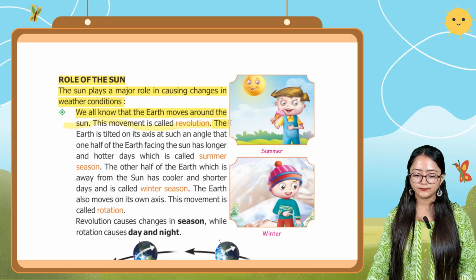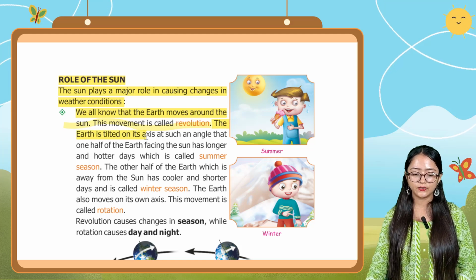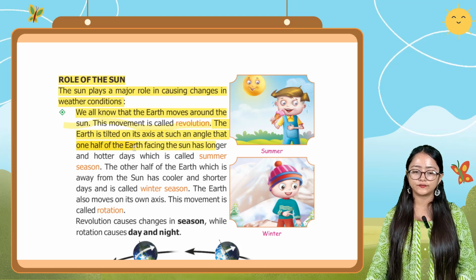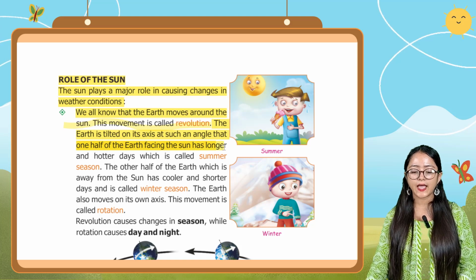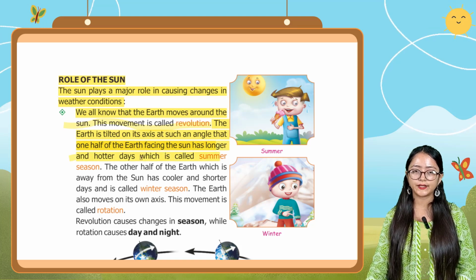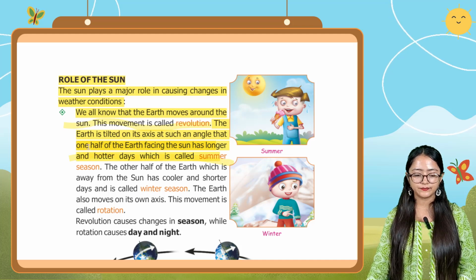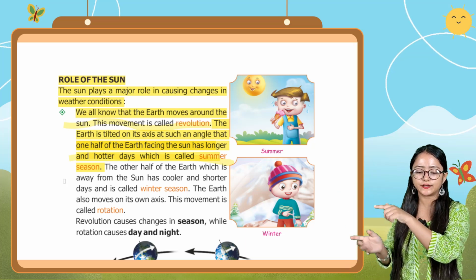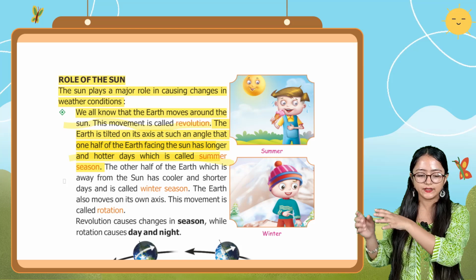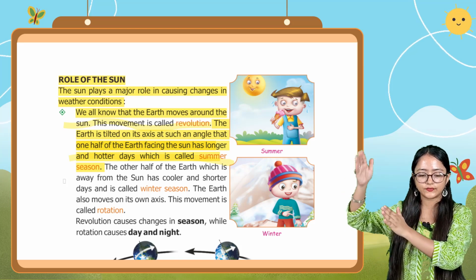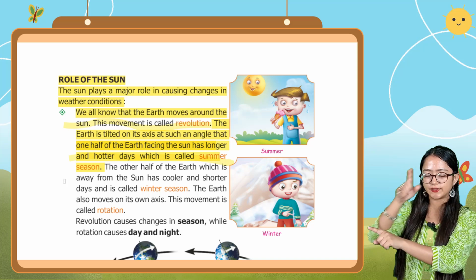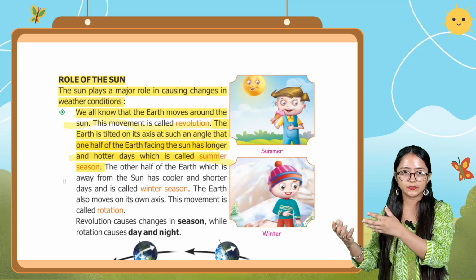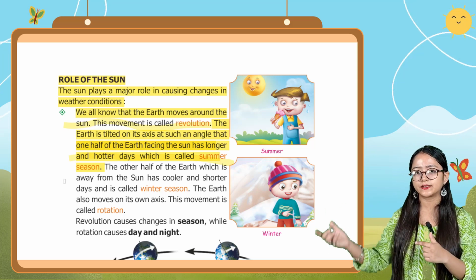Okay, the earth is tilted on its axis at such an angle that one half of the earth facing the sun has longer and hotter days, which is called summer season. So basically the earth is tilted on its axis at such an angle that one half of the earth facing the sun has longer and hotter days. Okay, that means the summer season is going on.